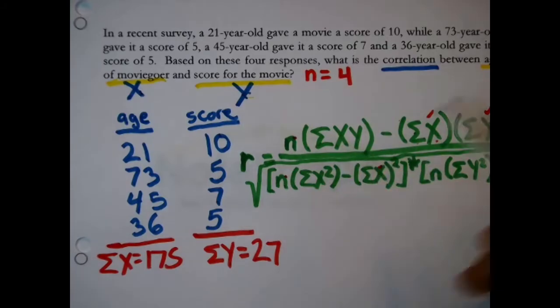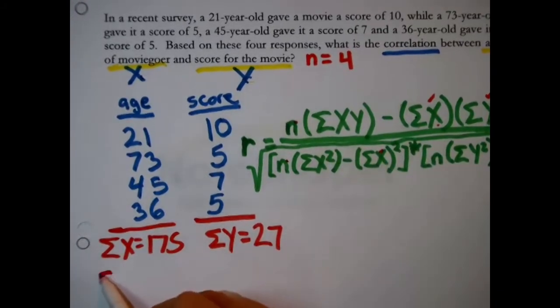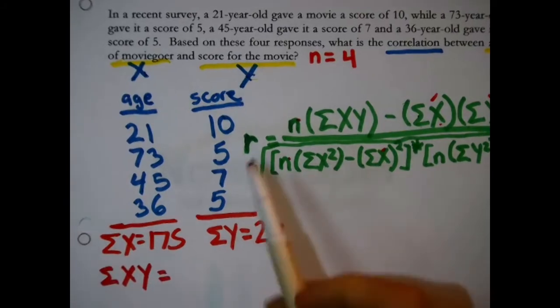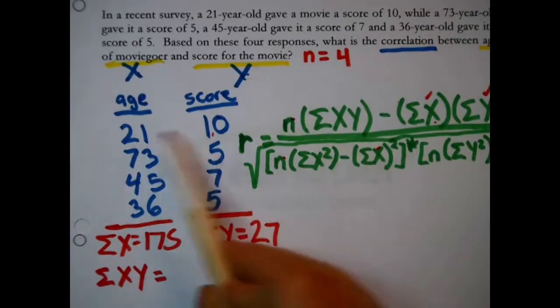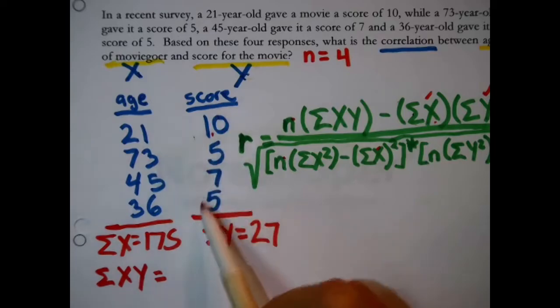Okay, what this is, we can calculate it, the sum, sigma, of x times y. That means you want to take each xy pair, multiply them first, then add them up.